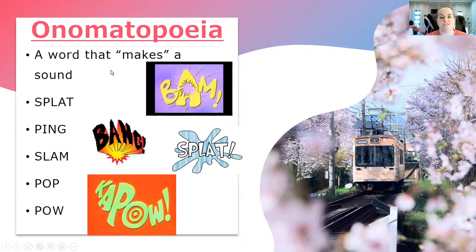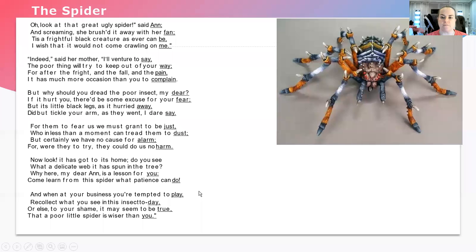Onomatopoeia, remember, they're words that make a sound, like splat, ping, slam, pop, pow, to add to our other words that we learned earlier. Now let's look at some poetry. We have the spider. You will notice that I've underlined the ending words in this poem. There is a reason for it. I want you to read this poem through its entirety, and then let's look at the rhyming pattern.